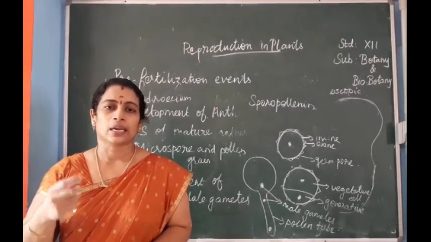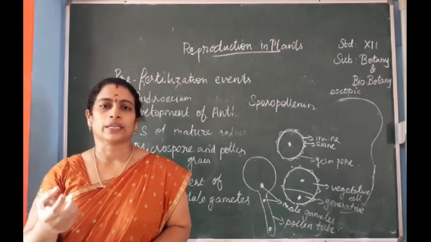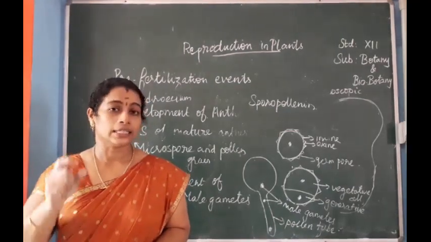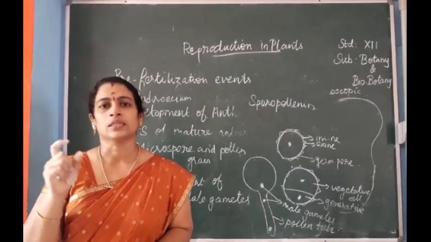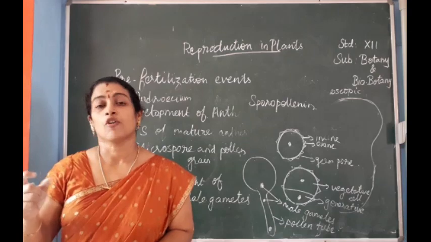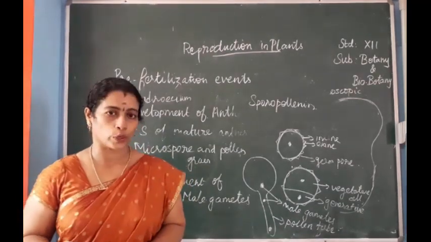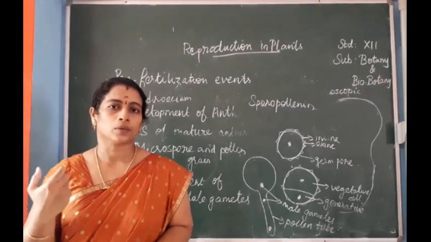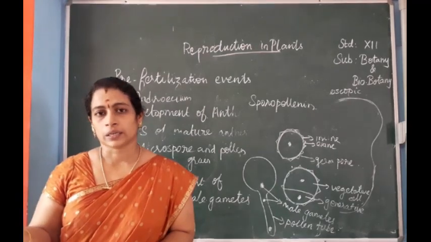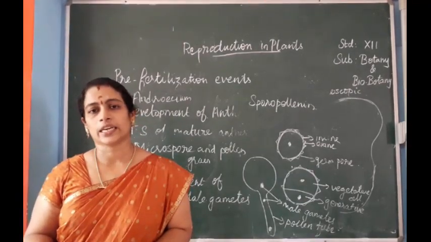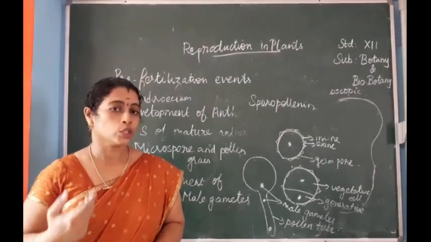So the fossil deposits of pollen can be protected by the sporopollenin. It can be said to be the fossil deposit material of the pollen grains. It will protect the pollen grains even from UV radiation. UV radiation may affect the pollen grains, so they are also protected by this sporopollenin.